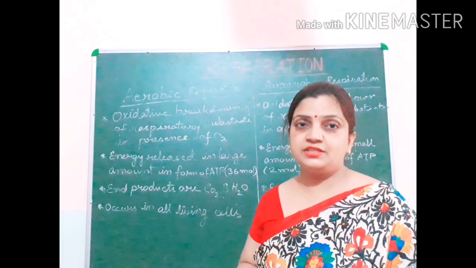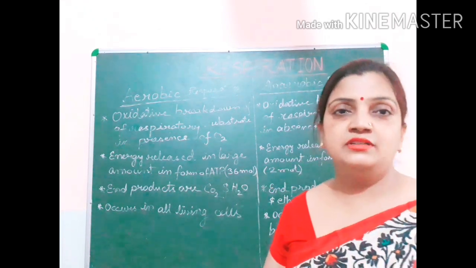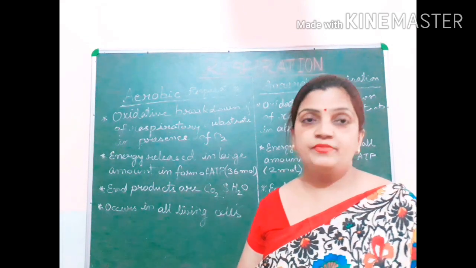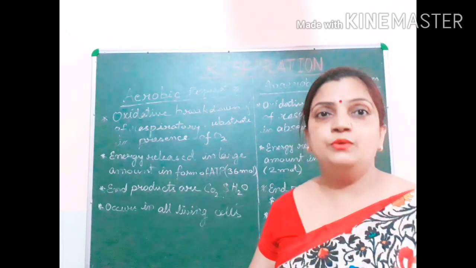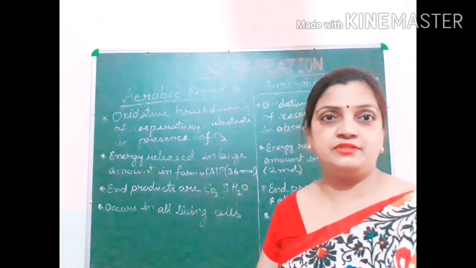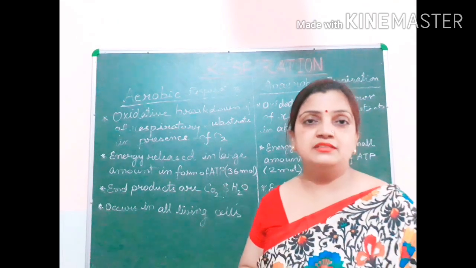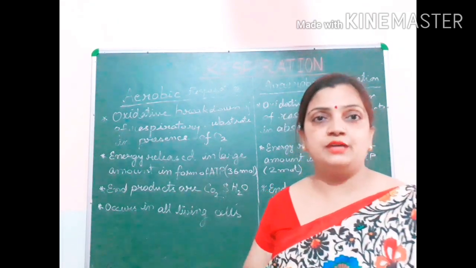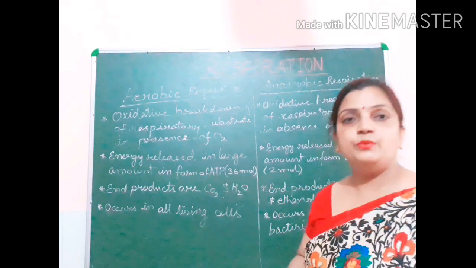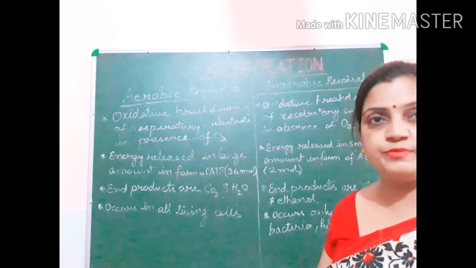Now biologically, in the topic of respiration, these food substances are called respiratory substrates. The food substances which are broken down in the process of respiration are called respiratory substrates. That means protein, carbohydrate, fats are the respiratory substrates which are broken down, which are oxidized during the process of respiration.